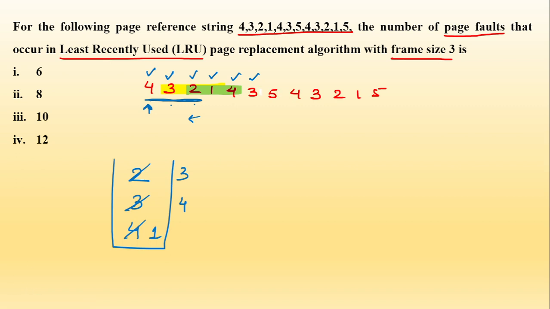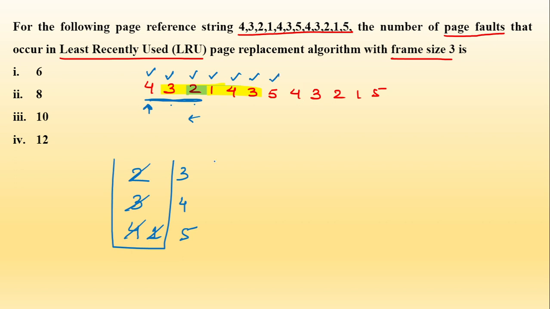5 के लिए what you will do? You will see 3, 4 and 1. So now what you will do, now you will replace 1 with it. ठीक है, so 1 को आप किससे replace कर दोगे, 5 से. So again this is a page fault.